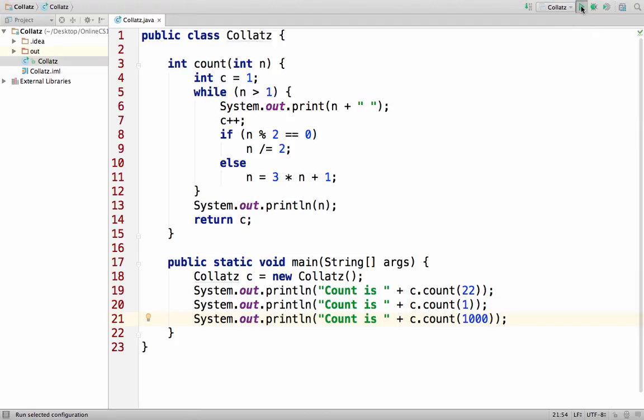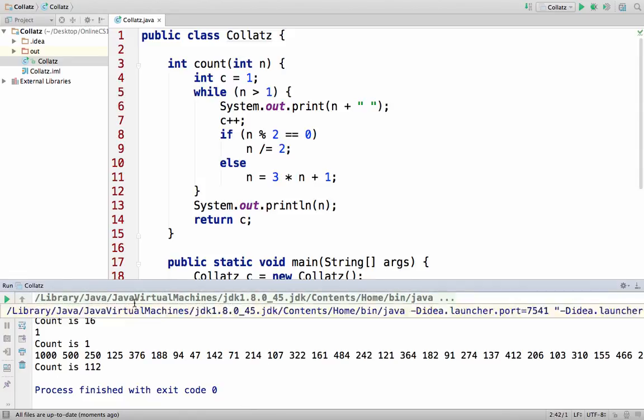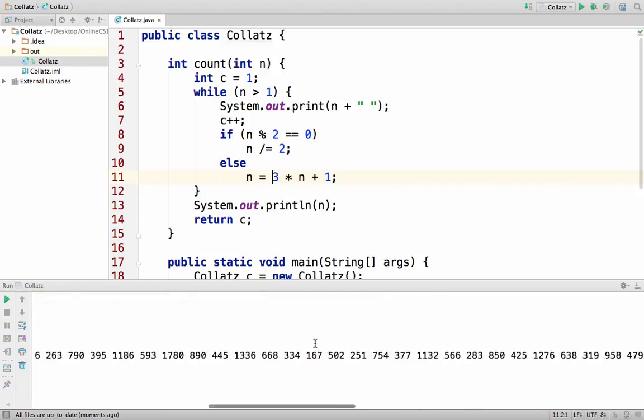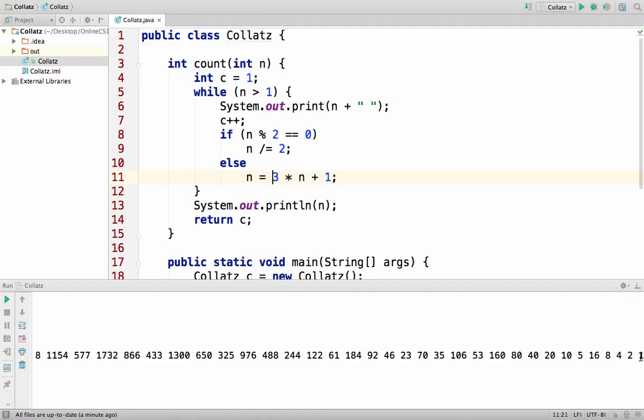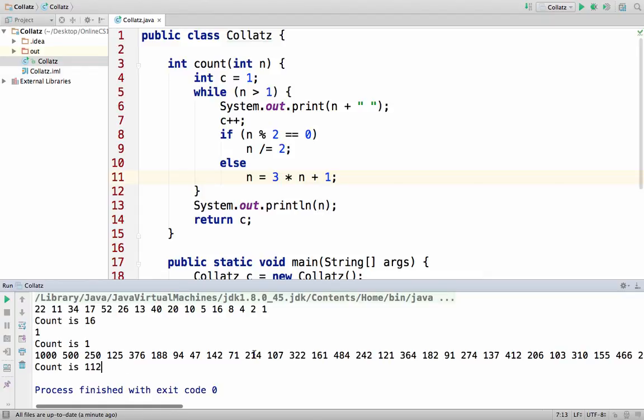We can now go and run the program and see these sequences. You will always see that the very last number will be 1. You would just see the number that we started with, and of course the numbers do not necessarily go down. For example, we started with 22, but we also have 52 here. And remember that when n is odd, we are actually increasing its value. And also when we start with 1000, you see a really long sequence that again has as its very final number 1. It's a sequence of 112 numbers.